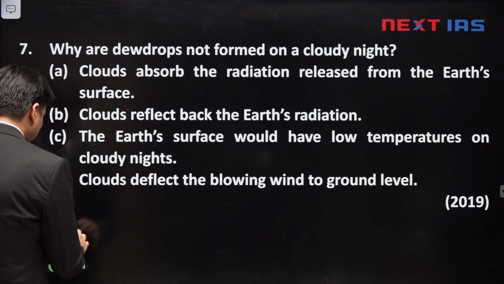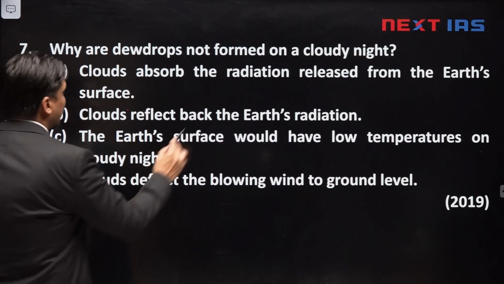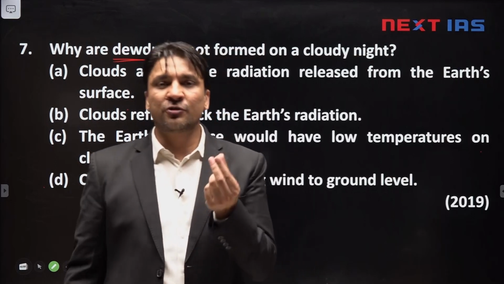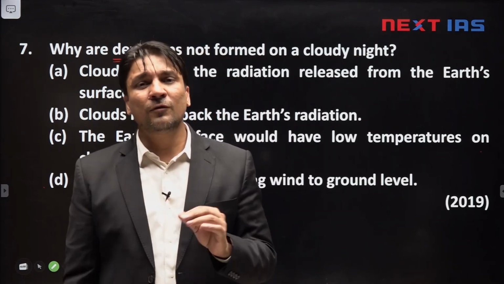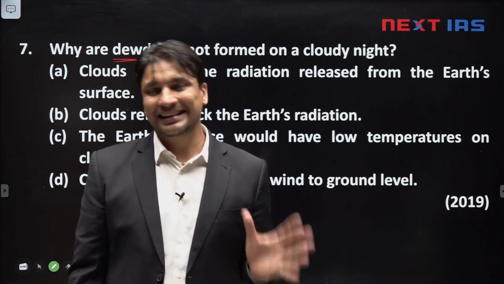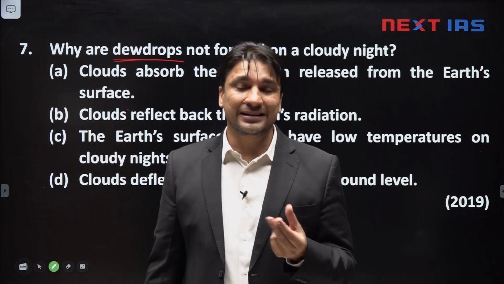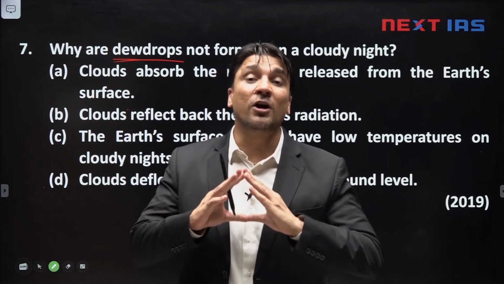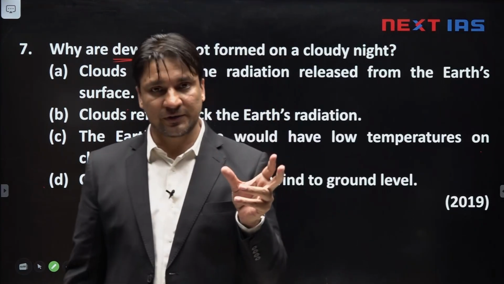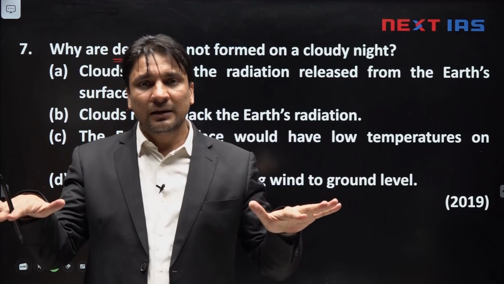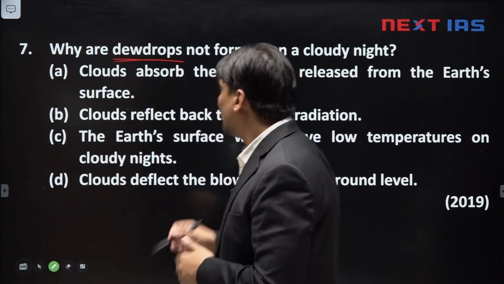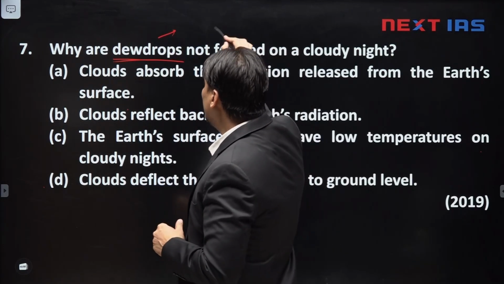Friends, always remember that dew means the minute water droplets which are deposited over cold surfaces like grass leaves or rocks during winter season. Dew formation takes place due to condensation of water vapor over cold surfaces. So, when ground is cold, the water vapor condenses and that leads to formation of dewdrops. So, for formation of dew, the ground should be cold.